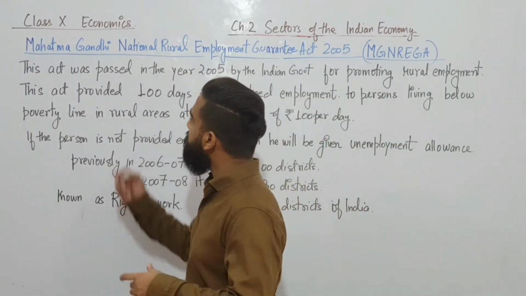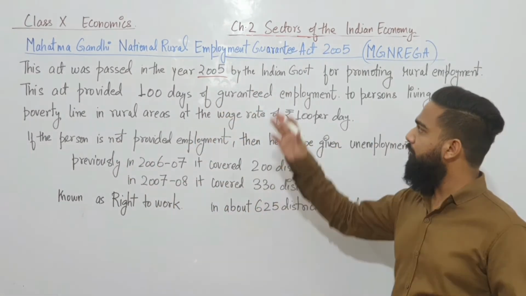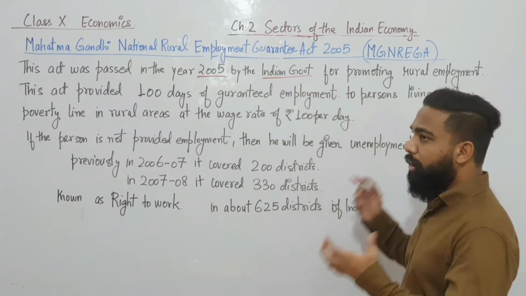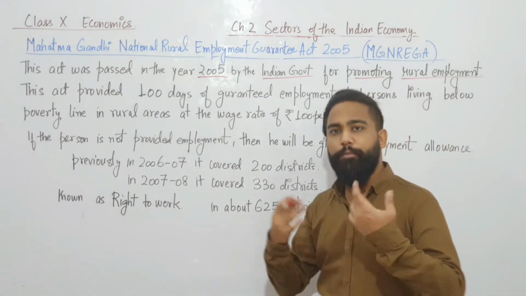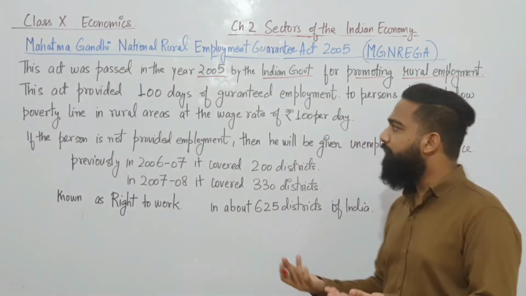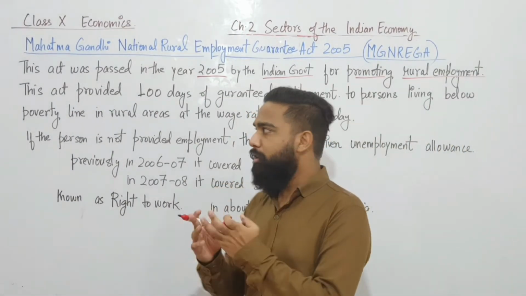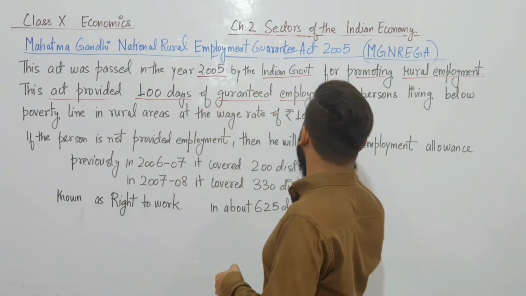Now students, this act was passed in the year 2005 by the Indian government for what? For promoting rural employment, so that people in the rural areas get much more work, they get employment. Now, what this act actually did, this act provided 100 days of guaranteed employment.